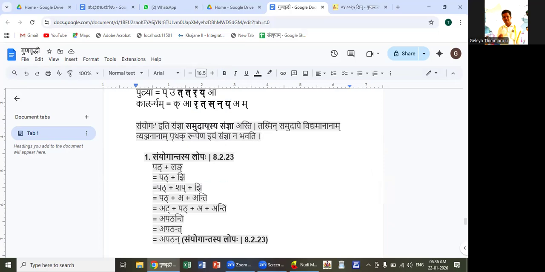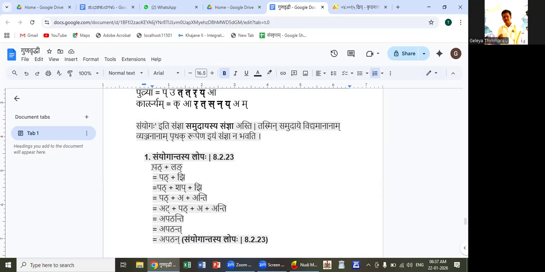Let us see two of them. The first one is Sanyogantasya Lopaha, one of my favorite sutras from Ashtadhyayi. Sanyogantasya Lopaha means if there is a sanyoga at the end of a pada, then the last letter in that pada, or in that sanyoga, will get deleted. That is the meaning of this sutra, Sanyogantasya Lopaha.